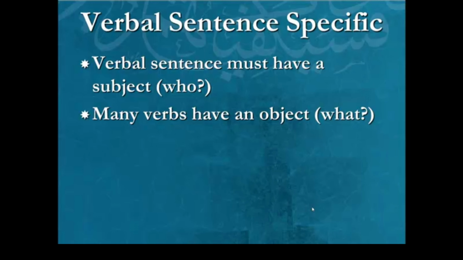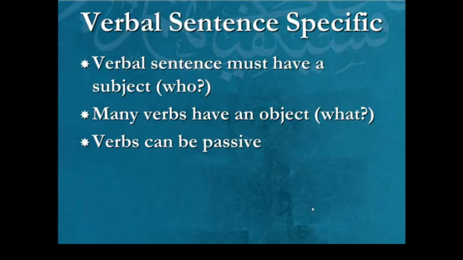Okay, so back to the verbal sentence. So at the very front of the sentence will be the verb, and that's not part of the discussion. We're not talking about the verb. We're talking about what follows the verb. So the first thing you'd expect there to be after the verb would be the who, the doer. We call that subject. Second, for many verbs, you'd also have an object, so that's another noun added to the sentence. We're at 3 words now, verb plus 2 nouns.